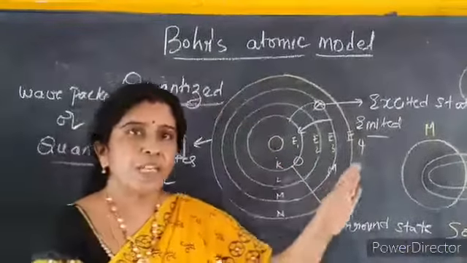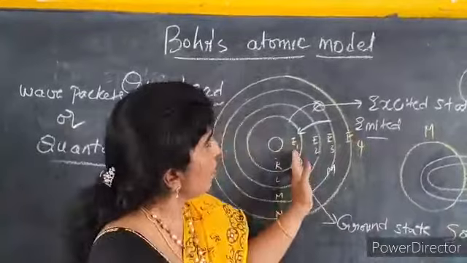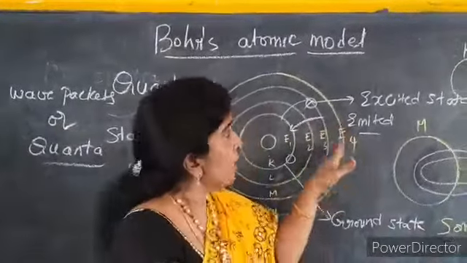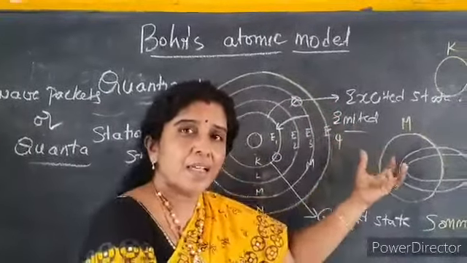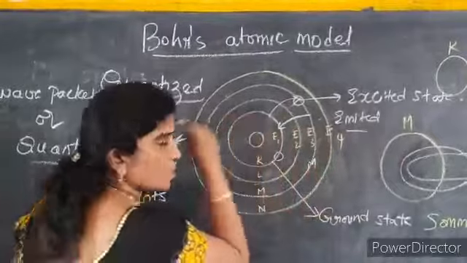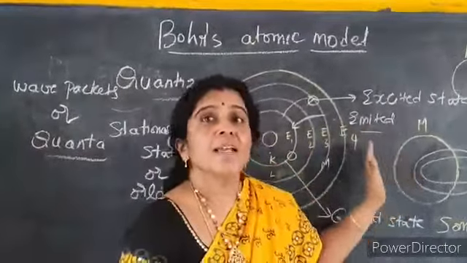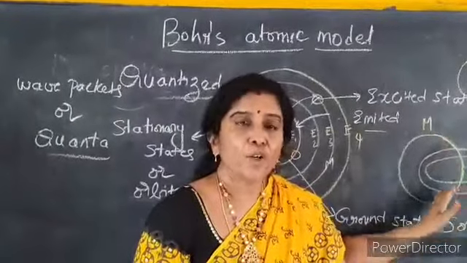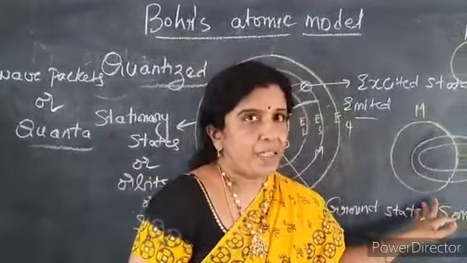Even electrons behave the same. Sometimes electrons jump from one orbit to another orbit. When it jumps to the higher levels, energy is absorbed or gained, and when the electron falls back to its own place, energy is emitted out. I hope you understood when energy is absorbed and when it is emitted out.